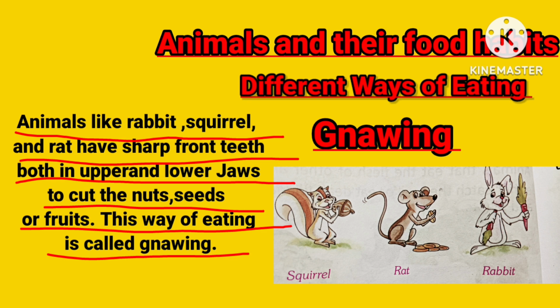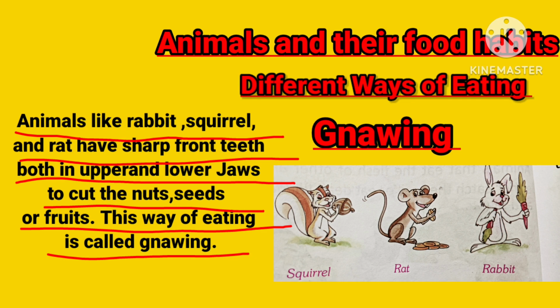So the first way of eating is gnawing. What is gnawing? Animals like rabbit, squirrel and rat have sharp front teeth in both upper and lower jaw to cut nuts and seeds of fruits. This way of eating is called gnawing. Have you seen the squirrel, rat and rabbit? How do they eat? They nibble and eat with their front teeth, right? So that type of eating we call gnawing.